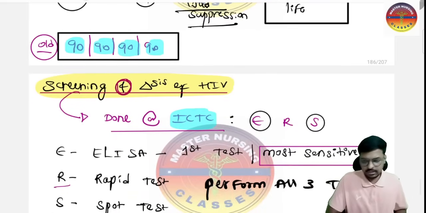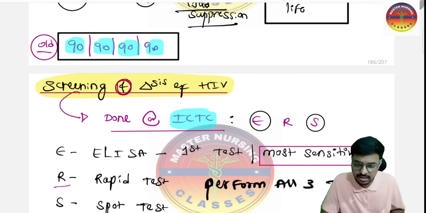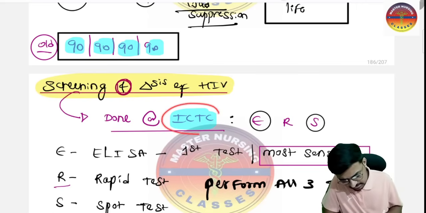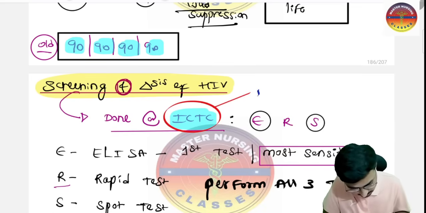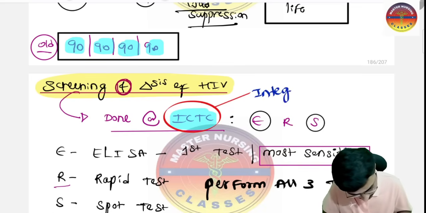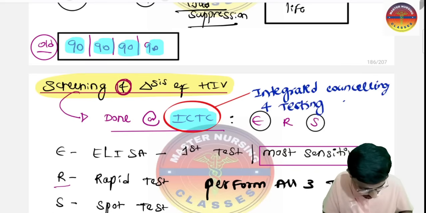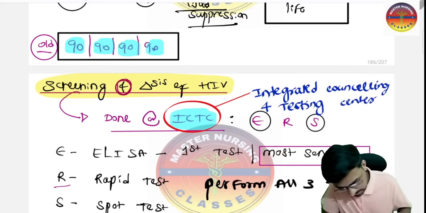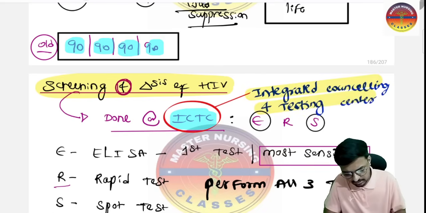Yes. The next very important thing to keep in mind is the screening and diagnosis of the HIV patient. Sir, where are we going to screen this patient? This should be screened at the ICTC. What is the ICTC, sir? ICTC is the Integrated Counseling and Testing Centers. So this is very important. It is available in all the AIIMS hospitals and in all the ESI hospitals, everywhere, in the central institutes.